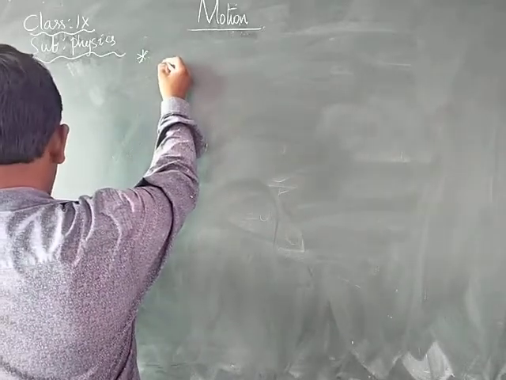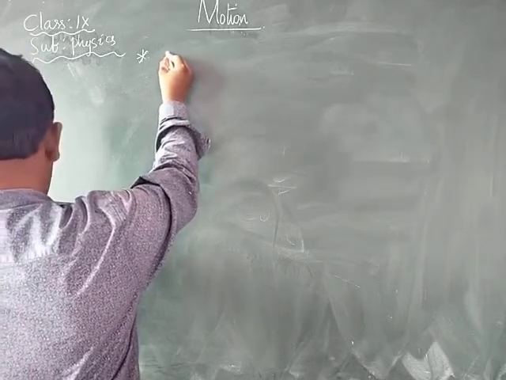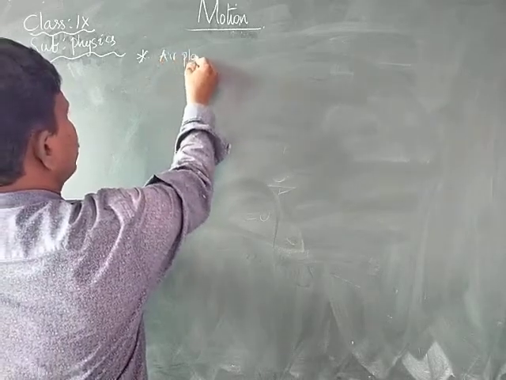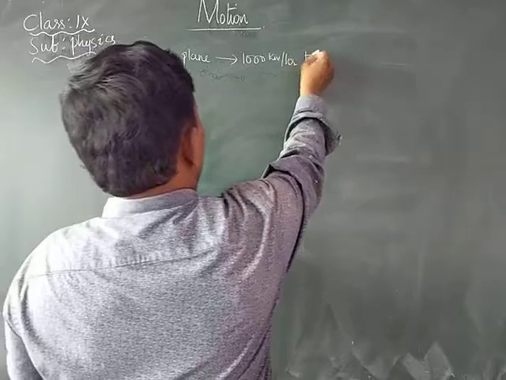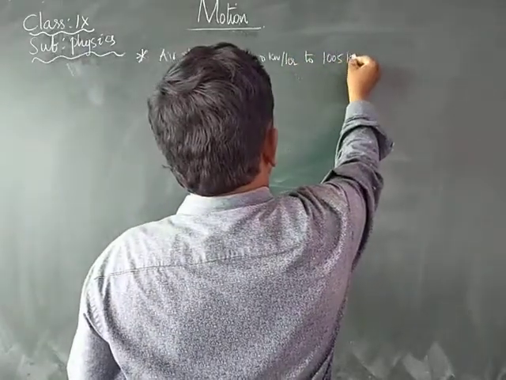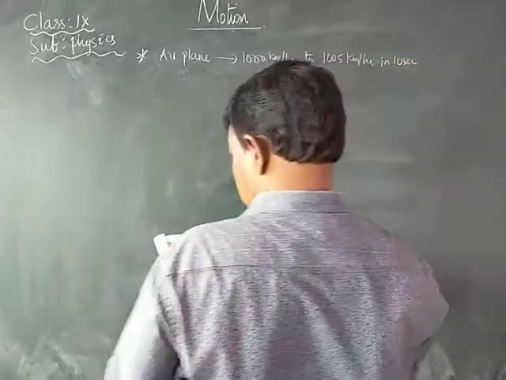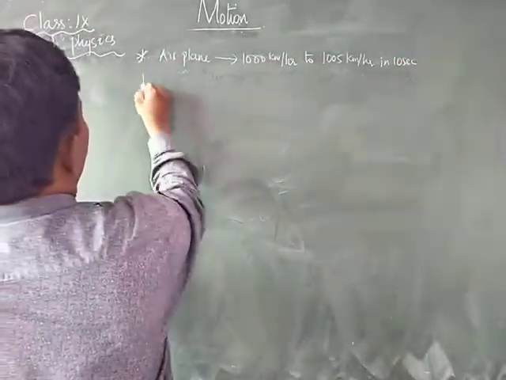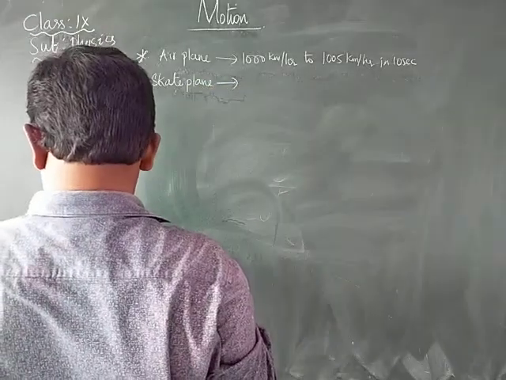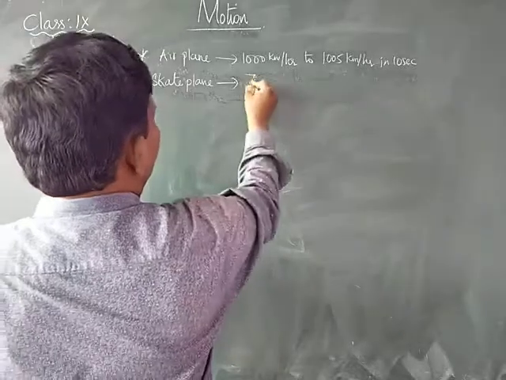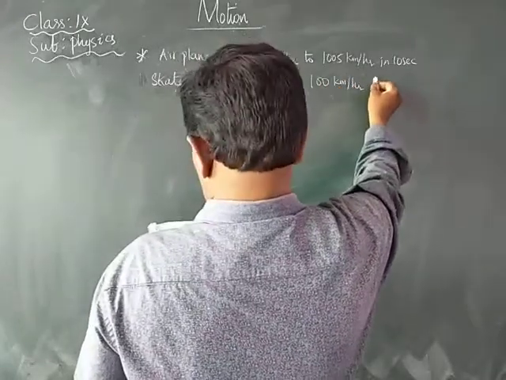An airplane goes from 1000 kilometers per hour to 1005 kilometers per hour in 10 seconds, or a skateboard moves from 0 to 100 kilometers per hour in 1 second.